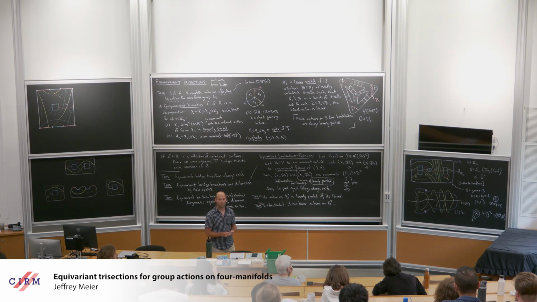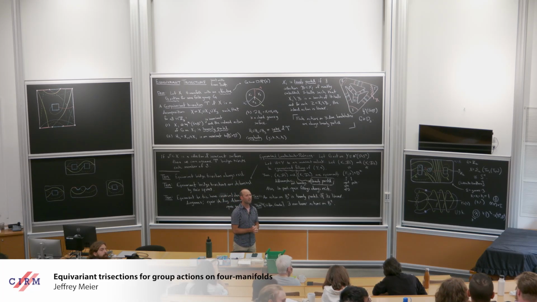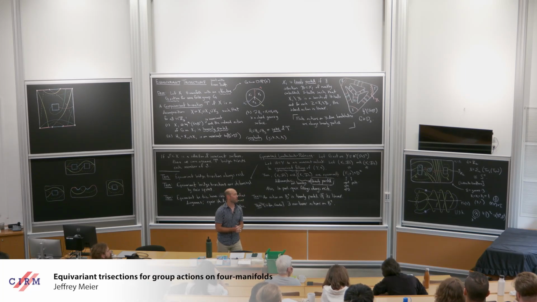Another way to see this would be to have an order 2 element of SO5 acting on S4. Yeah, that's what I mean by linear. That's what I mean by a linear Z2 action. Yep. An order 2 element of SO5.